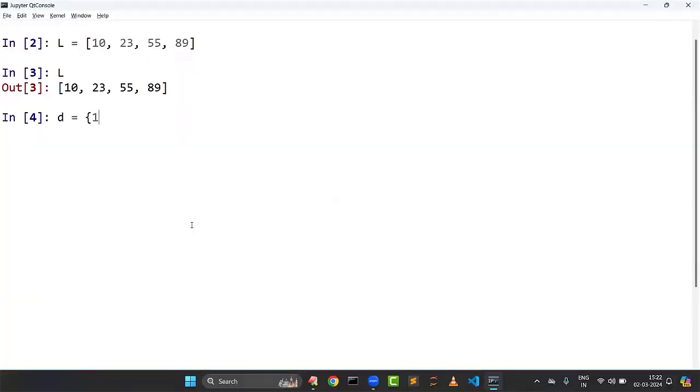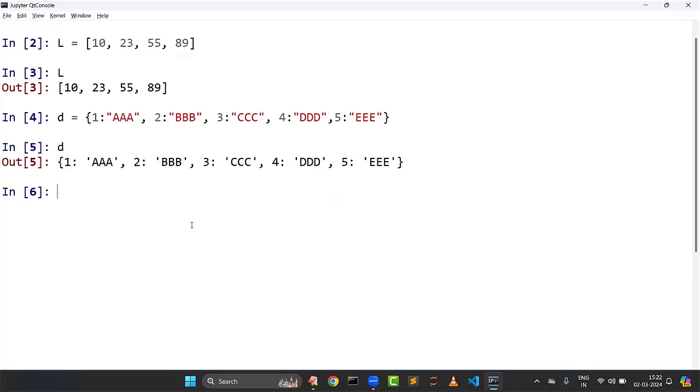I want to take 1 as a key with value triple A, 2 with triple B, 3 is the key and value is triple C, 4 is the key and value is triple D, 5 is the key and value is triple E. If you print the dictionary, you can see we get a collection of key and value pairs.